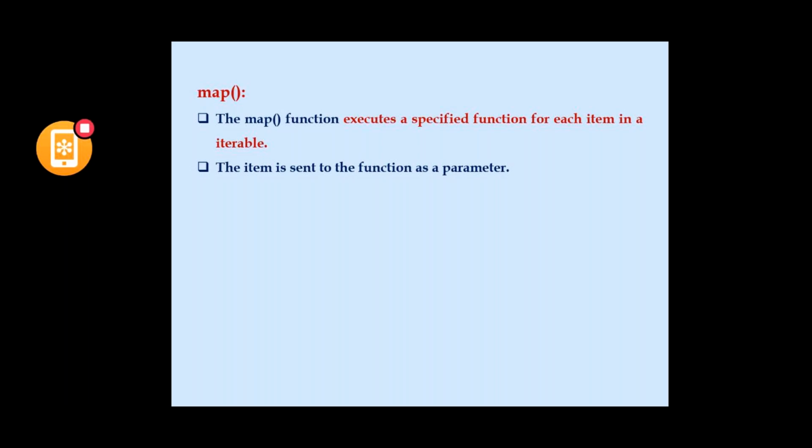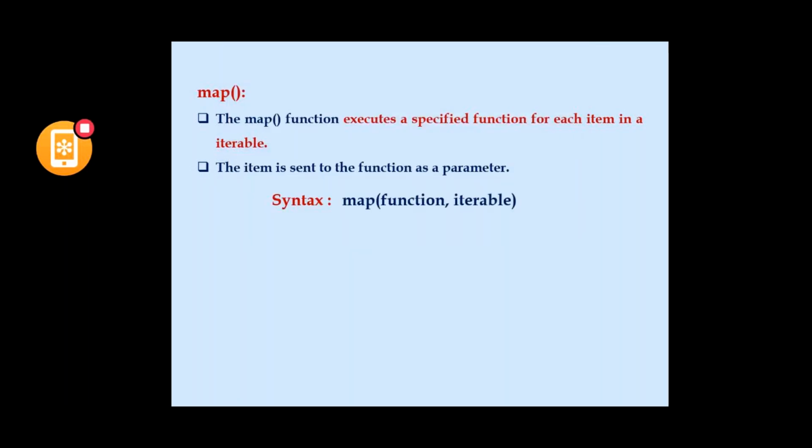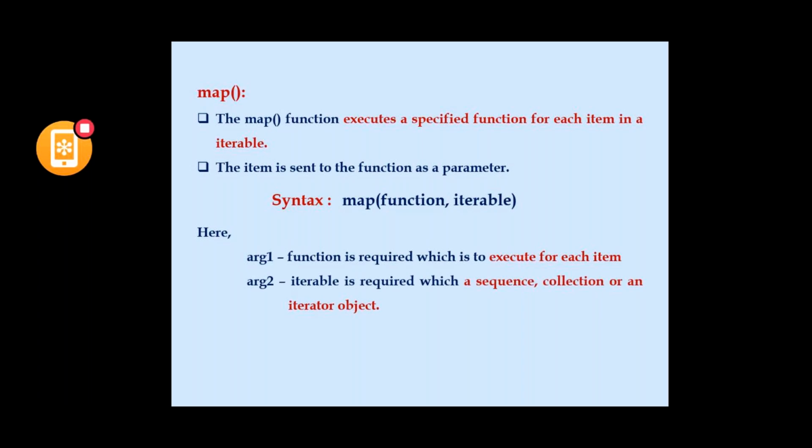So this iterable is nothing but a sequence of items, and each item is passed as a parameter. Syntax: map(function, iterable). We already know about iterables, that is a list, tuple, dictionaries. In this we have two arguments. Argument one is the function, which is required to execute for each item, and the iterable, which is a collection or a sequence of items.